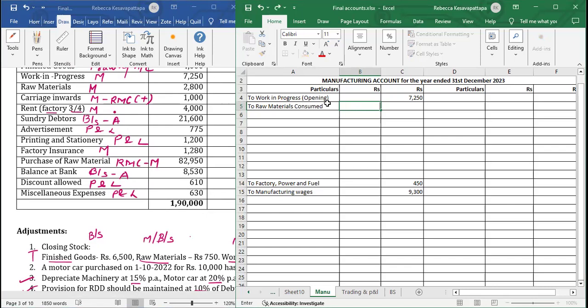We'll do one thing. We'll write opening below. Opening 2,800.